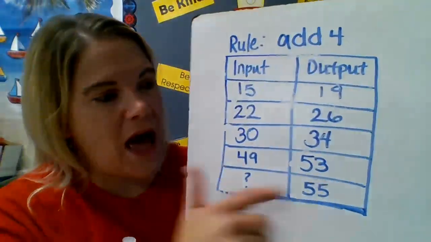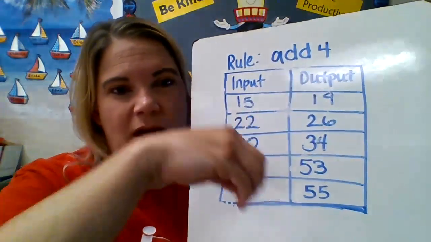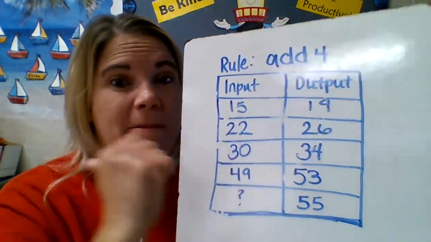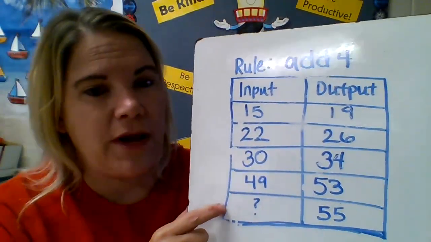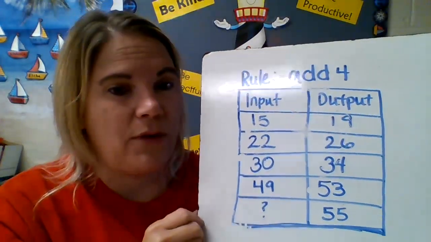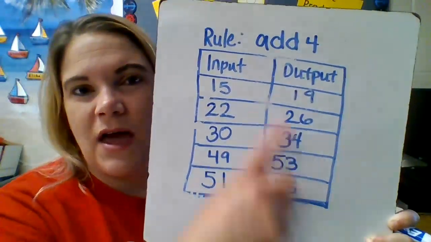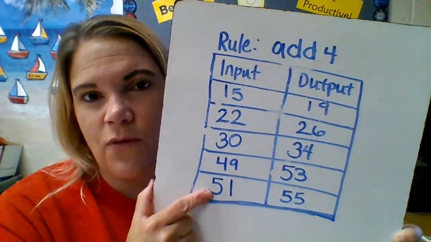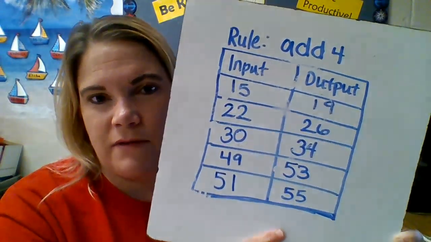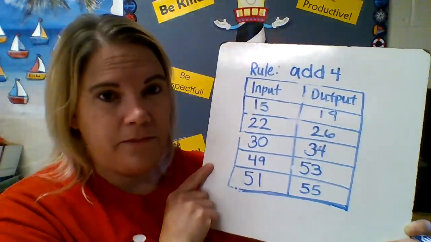Now this last one, they give us the output. So it's coming out of 55. While it was in there, it had 4 added to it. So we're going backwards. Okay, so what did we put in? If we're at 55, we got to count backwards to find out what we put in. Did you get 51? 55 minus 4 is 51. So if they give you the output, you have to do the opposite of the rule to get the input. Because 51 plus 4 is 55, right? If they give you the input, you can just do the rule. All right? Does that make sense?